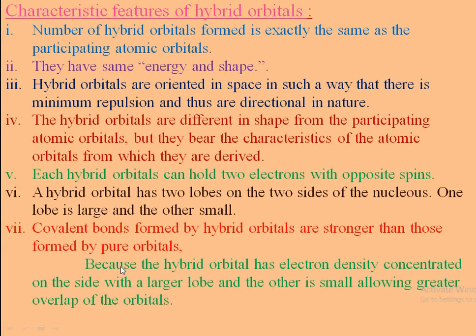In the case of a pure covalent bond, the electron density is present between the same or similar electronegative atoms, but in this case, the electron density is concentrated on the side with the larger lobe. Hence, the covalent bond formed by the hybrid orbitals is stronger than those formed by the pure orbitals.